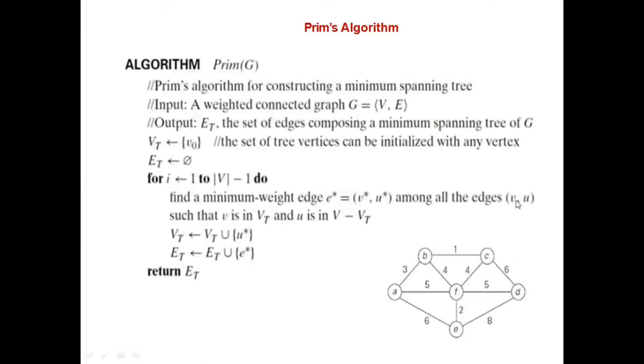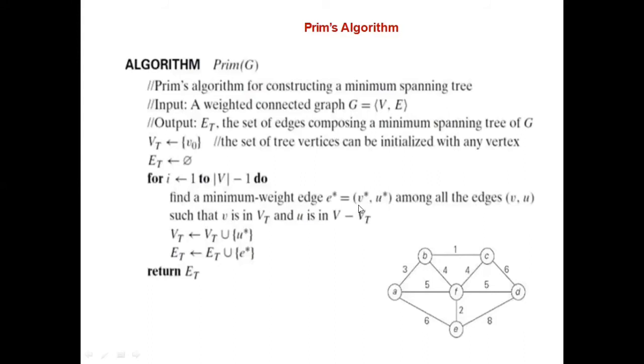Among all the edges, it may be AB, BC, BD, EF, so all the edges are represented by an ordered pair (v, u). In that you select a specific edge, which we denote as (v star, u star).